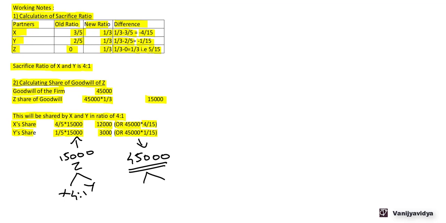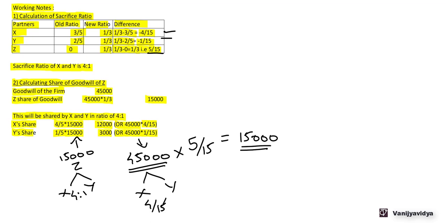Now what is the share of Z in this? Into 1 by 3, or in other words we can say into 5 by 15, which we have got here. So that also comes to 15,000, right? So now this 45,000 can be shared by X and Y in this ratio, that is 4 by 15 of 45,000 and 1 by 15 of 45,000.